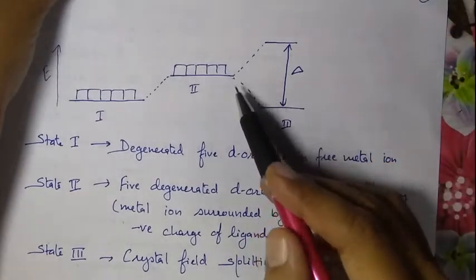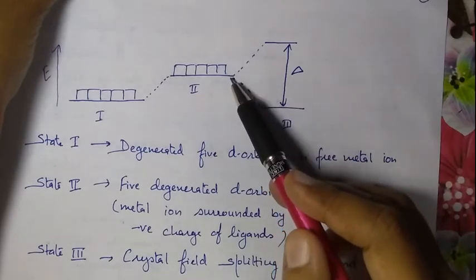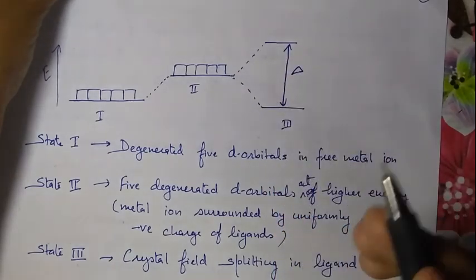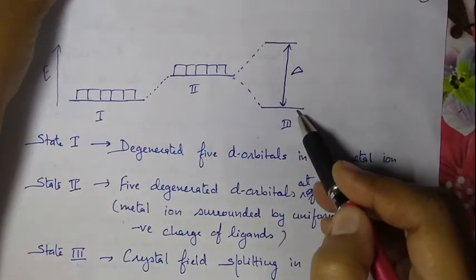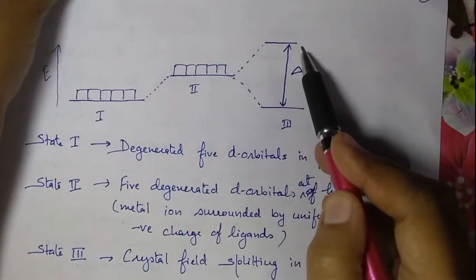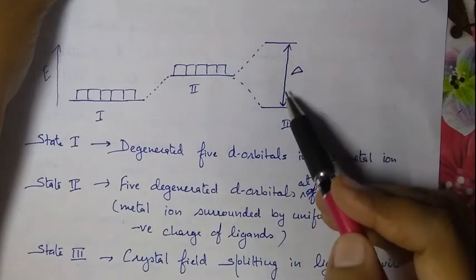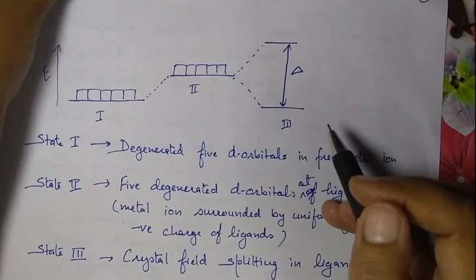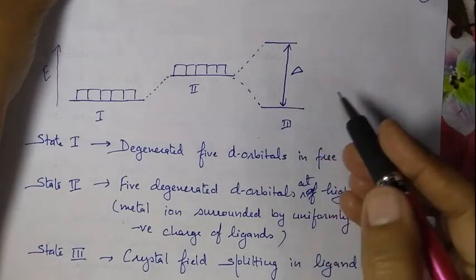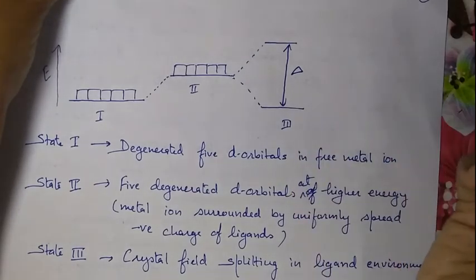Due to this, the degenerate d orbitals split into sets of orbitals having different energy, and the difference between these two will be considered as crystal field splitting energy, and it is denoted by del.